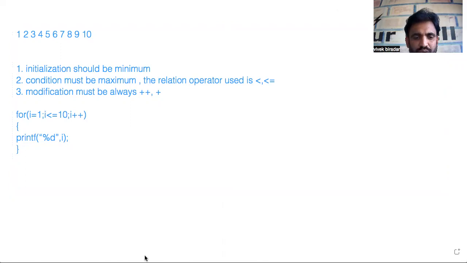Let us draw a diagram for you to understand how it executes. Let us take a variable called I. I is the initial value, and I initialize the variable value as 1, so I is equals to 1. I have written one condition, 1 less than or equal to 10. As the condition is true, it will enter into the block for printing the value.